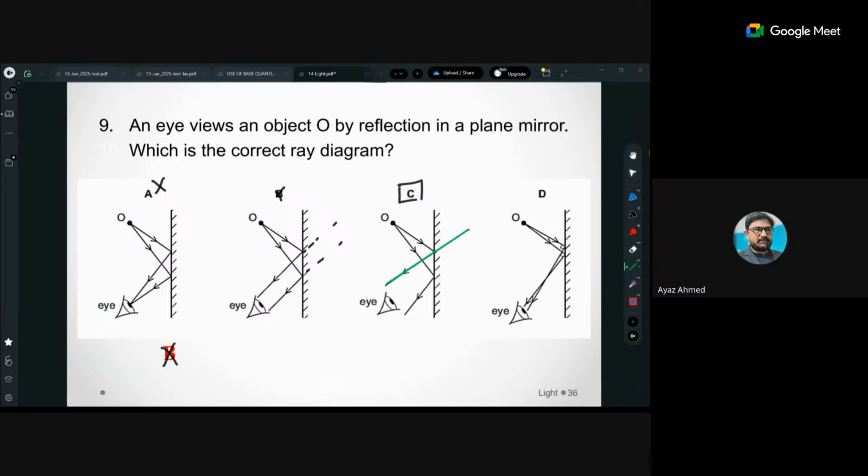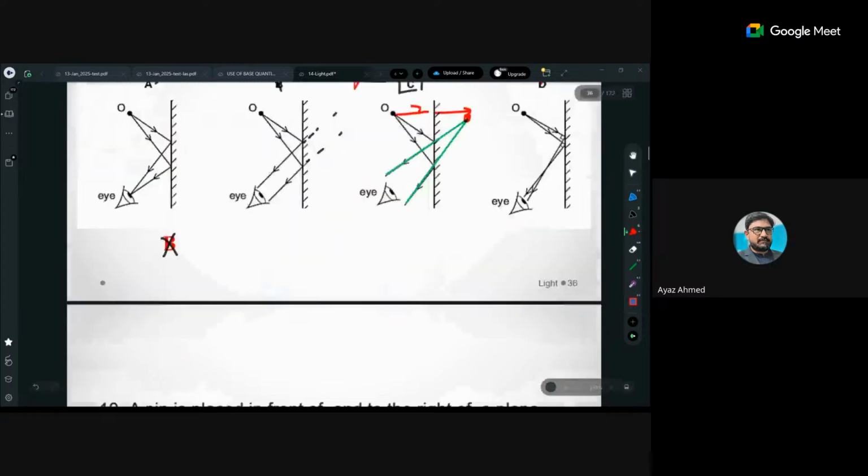Exactly in front of the object at equal distance. ये देखो, ये देख रहे हो? When they are intersecting each other, here is the image formed. So when here is the image formed, the distance of the object is equal to the distance of the image. ये थोड़ा सा मेरी फॉर्मेशन में एरर आया होगा, but it is the same. So almost these types of questions will be asked to you.